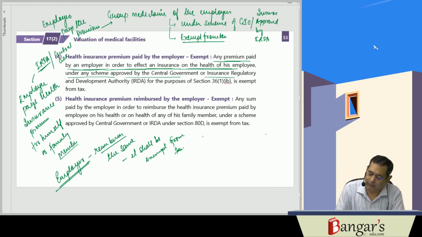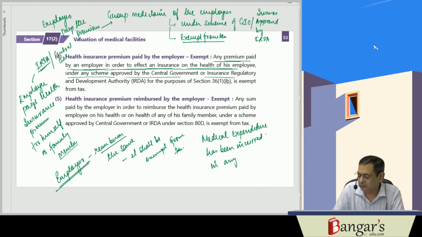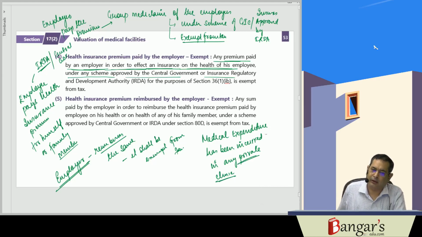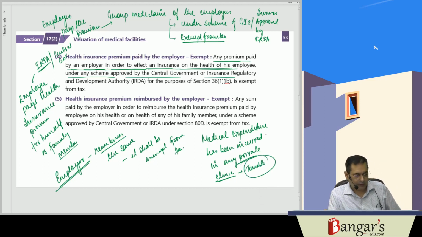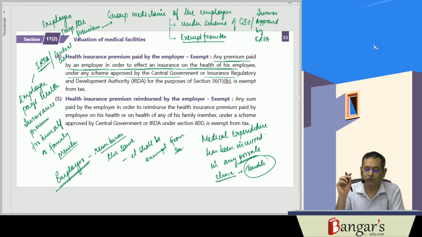But in case any medical expenditure has been incurred in any private clinic, then it will be what? Taxable. If the medical expenditure has been incurred in any private clinic, it will be chargeable to tax. The same will be taxable.